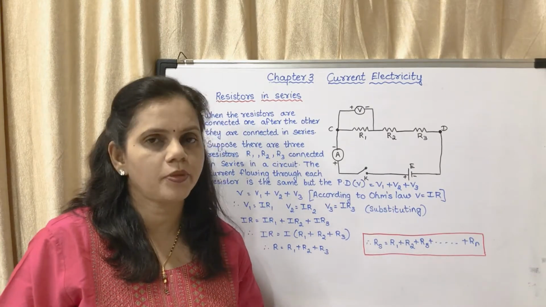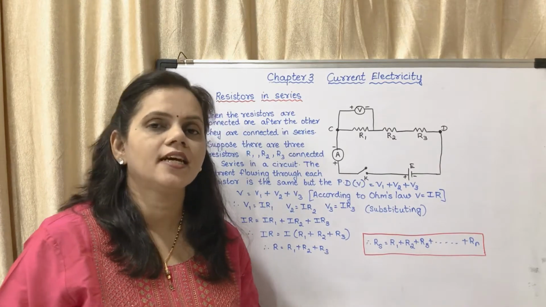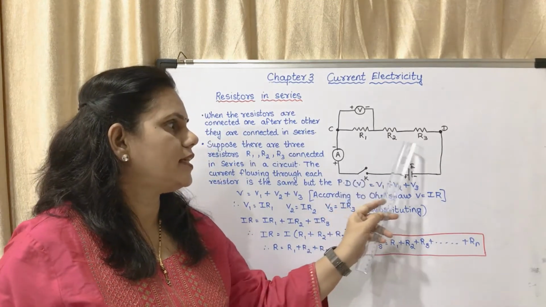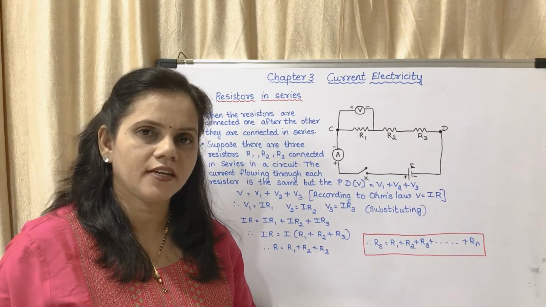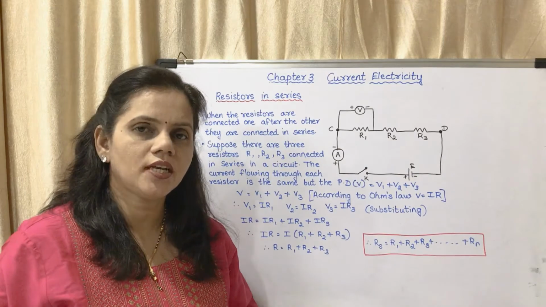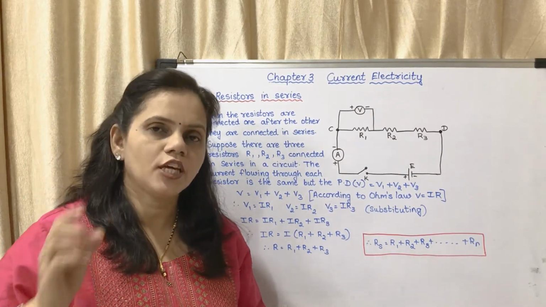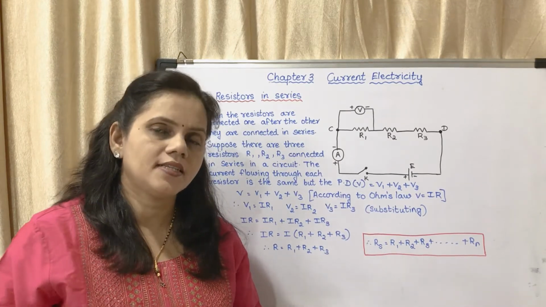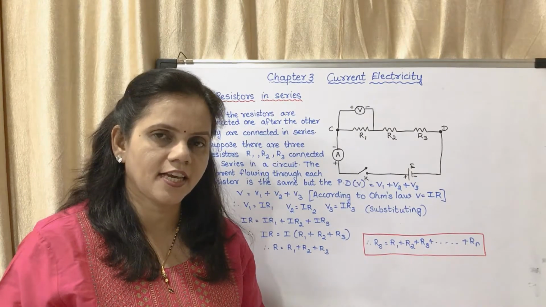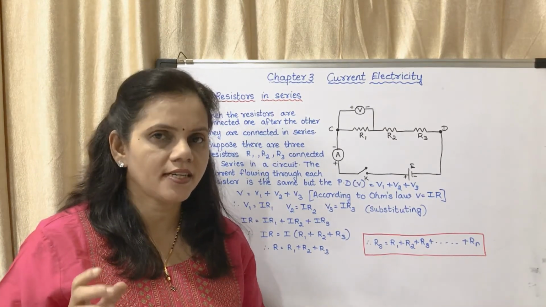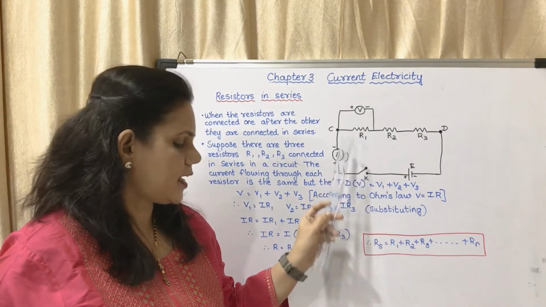Now when resistors are connected in series, not only three, whatever number it may be, the current flowing through all of them will be the same, but their potential difference will be different. You have to note this and keep this in mind. When the resistors are connected in series, the current flowing through the resistors is the same, but the potential difference is different.